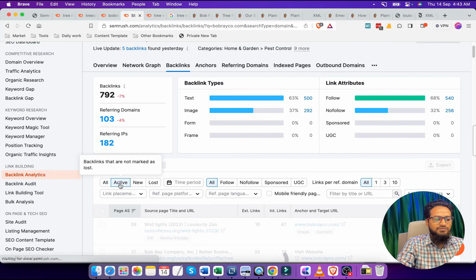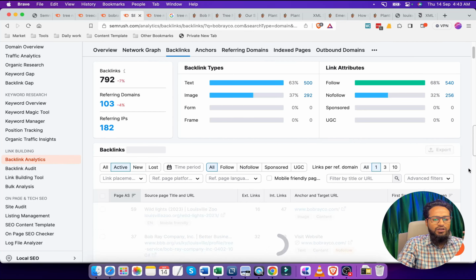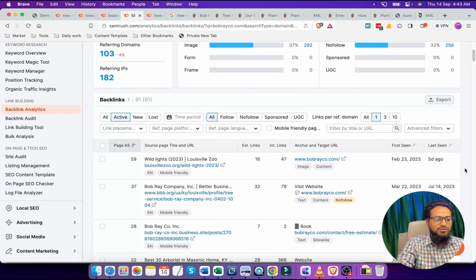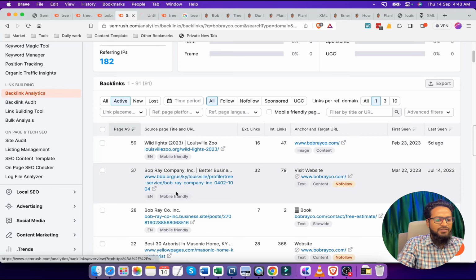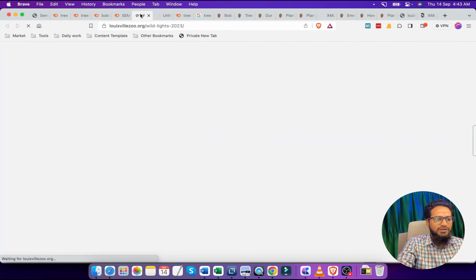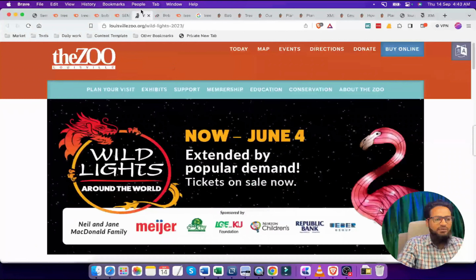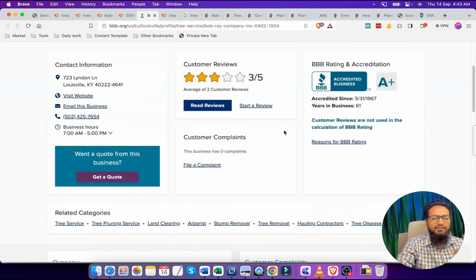So we can add some filters, and we are going to look at the links per referring domain. So we are going to add 1 link per referring domain. So these are the backlinks that our competitor has, and we can easily follow this type of backlinks and create a good number of backlinks like our competitors.